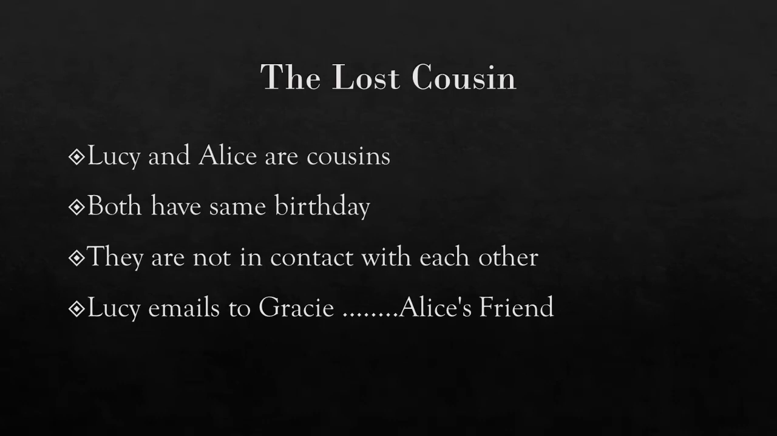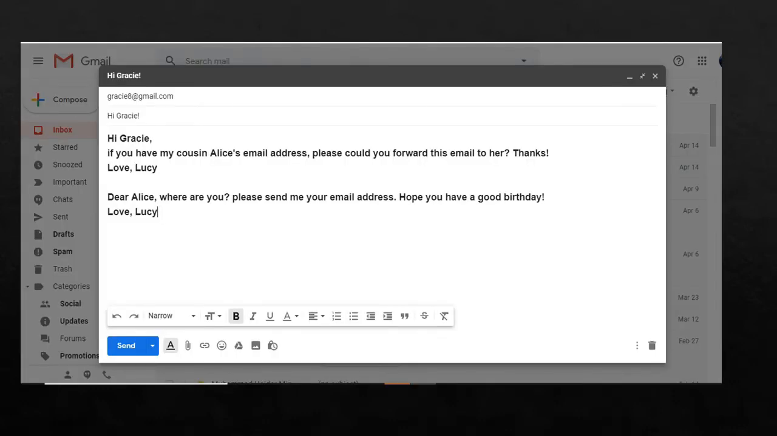What she writes in the email, look at the screen. Here you find an email written. Hi Gracie, if you have my cousin Alice's email address, please could you forward this email to her? Thanks. Love, Lucy. And the email is, Dear Alice, where are you? Please send me your email address. Hope you have a good birthday. Love, Lucy.